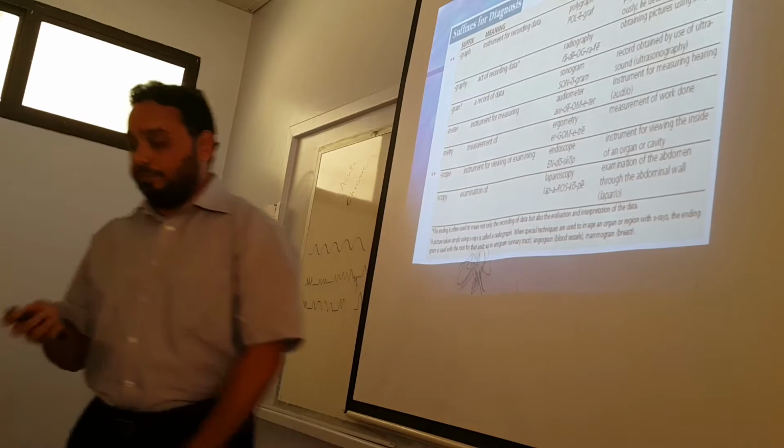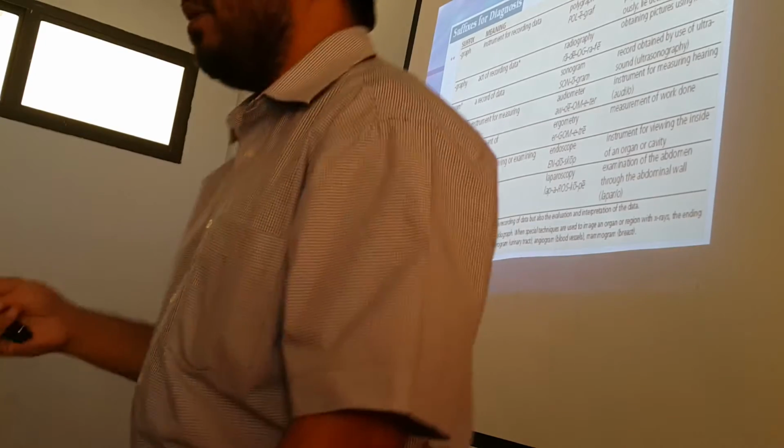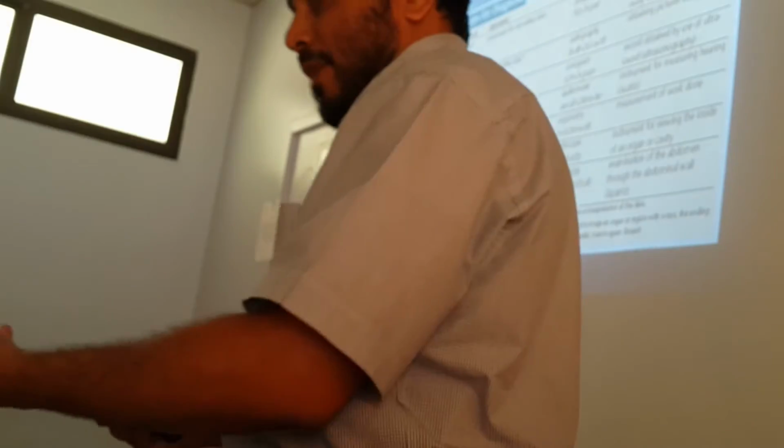Endoscopy. Look, what's the difference between graph and graphy? Graph is the instrument for recording data. Gram is the record of the data. And graphy is the procedure, the act of doing it. That's the difference. Instrument, the way you do it, the procedure, and the output, the result.